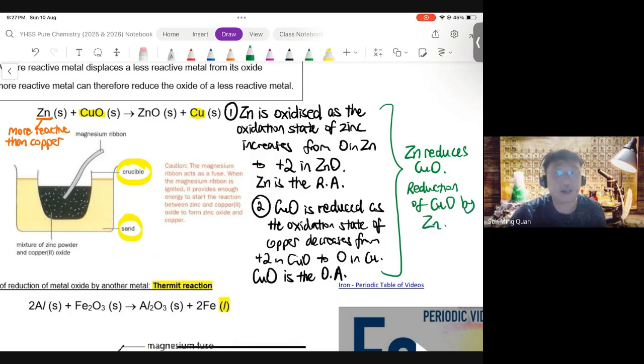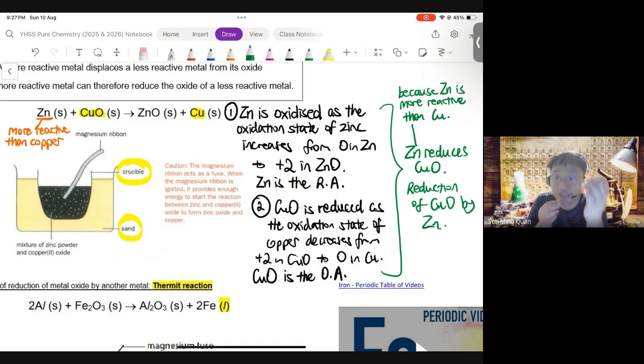And it works. Zinc can reduce copper 2 oxide because zinc is more reactive than copper. This is possible because zinc is more reactive than copper, so it can displace copper from copper 2 oxide. It could reduce copper 2 oxide to copper. So do you realize now, saying that something can displace the metal is the same as saying it could reduce the metal ion back to the metal. That's the linkage. All right.